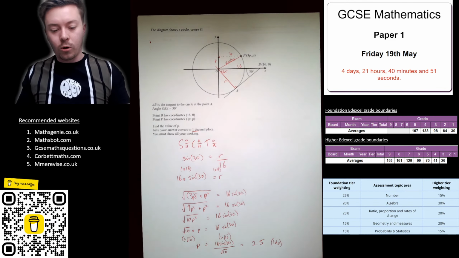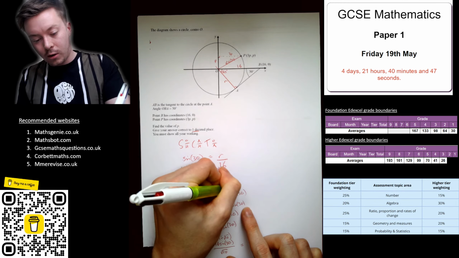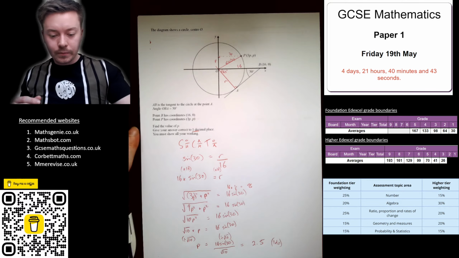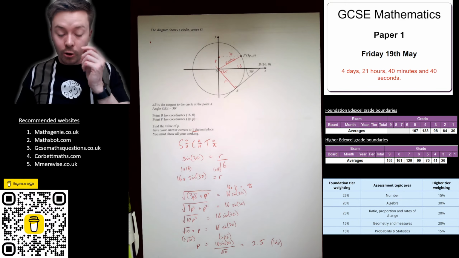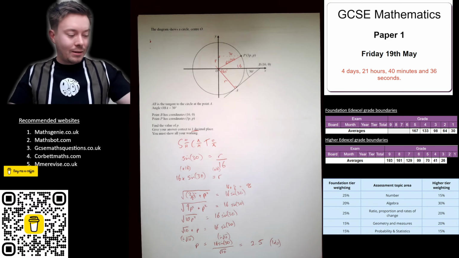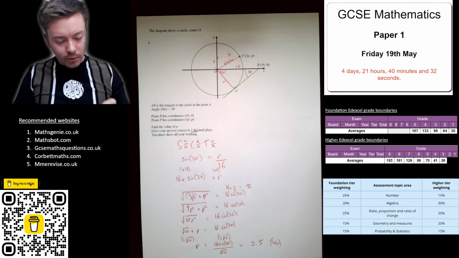So that would be square root 1 over 2. Square root 1 is 1. So sine 30 is a half. So you get 16 times a half, which equals 8, which is why that's 8. Okay, so that could be a non-calculator question, which is a bit horrible to think about. Moving on. Actually, saying that, possibly not.